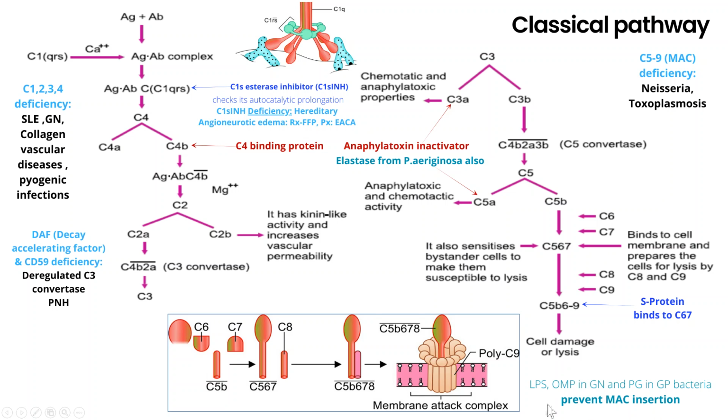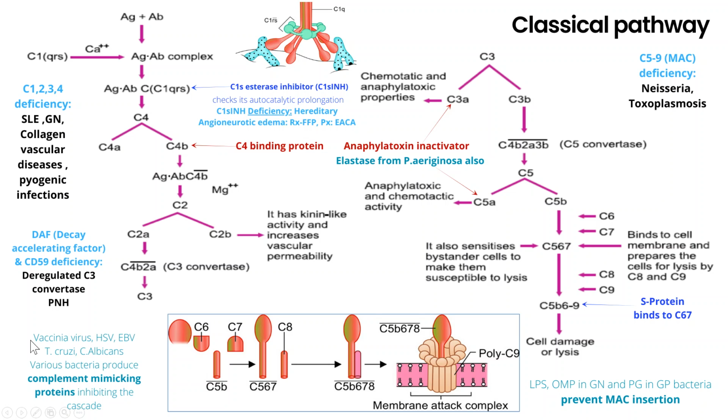As you can see, the MAC complex is the main thing by which complement exerts its action. In gram negative bacteria, you have lipopolysaccharide and outer membrane proteins. In gram positive bacteria, you have peptidoglycan, and they do not allow this MAC complex to get inserted into their cell membrane, and that's how they evade the complement system.